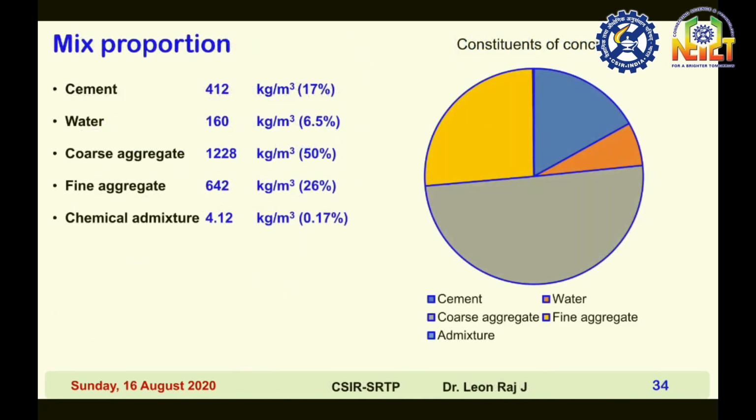Then the final mix proportion is cement 412 kg per meter cube, water 160 kg per meter cube, coarse aggregate 1228 kg per meter cube, fine aggregate 642 kg per meter cube, chemical admixture 4.12 kg per meter cube. The distribution of constituents of concrete are shown in this pie chart.